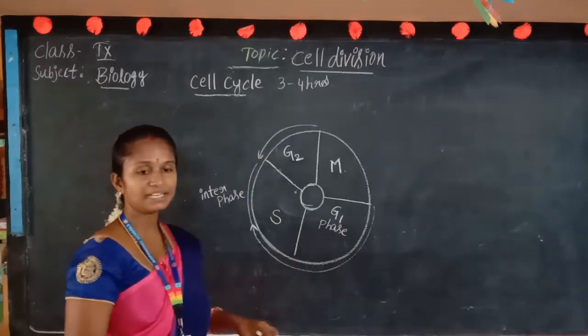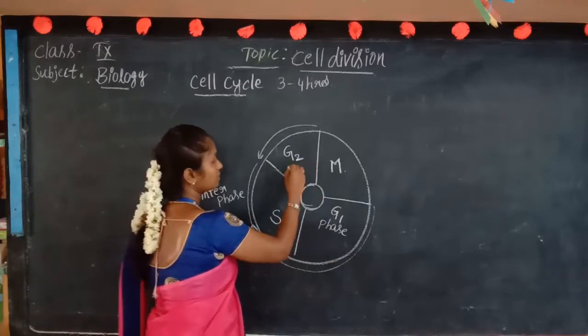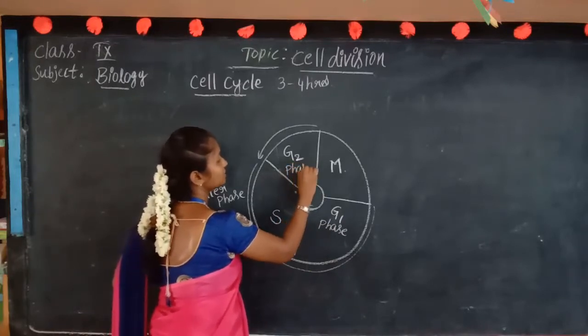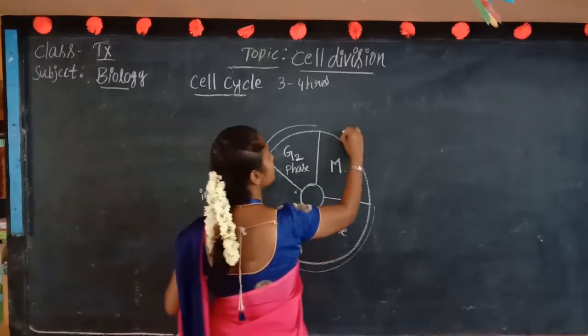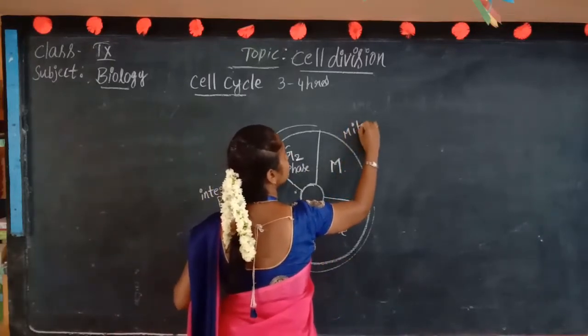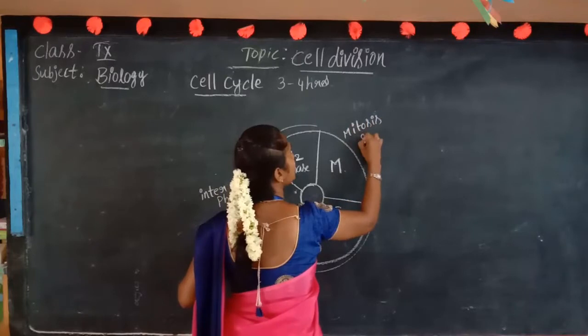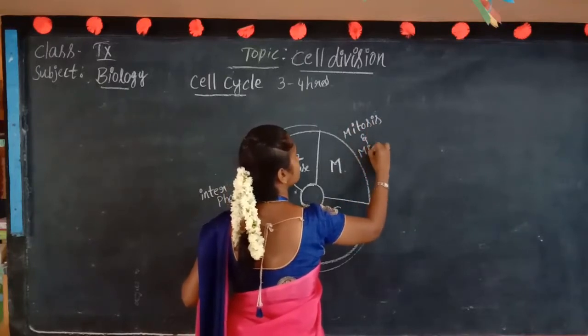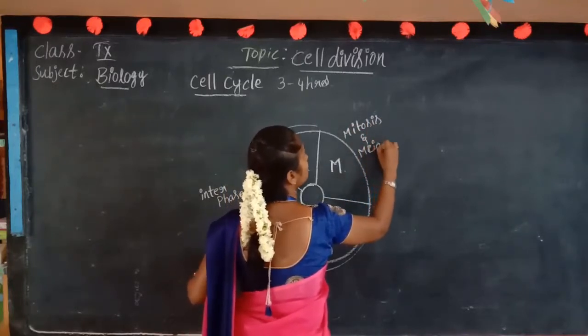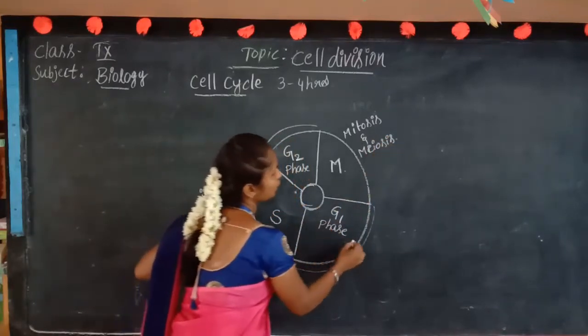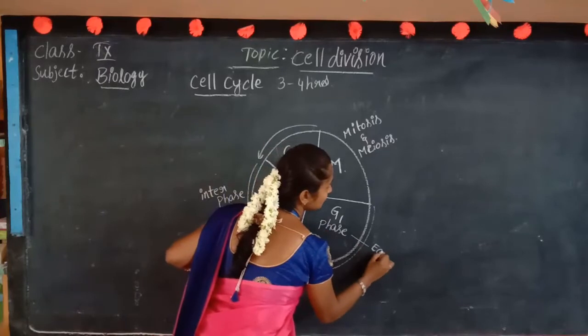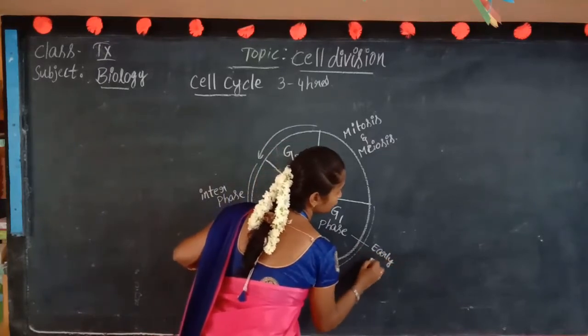And next, the G2 phase and M phase are helpful to perform mitosis and meiosis. The G1 phase we may call early prophase.